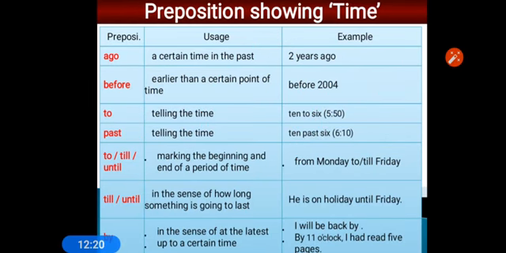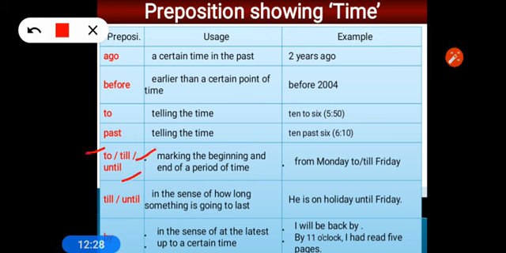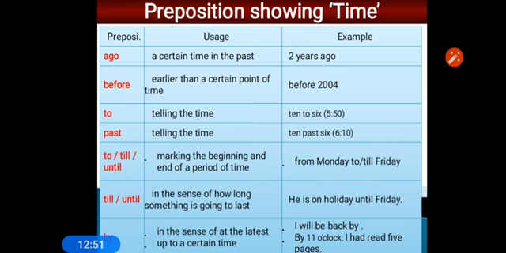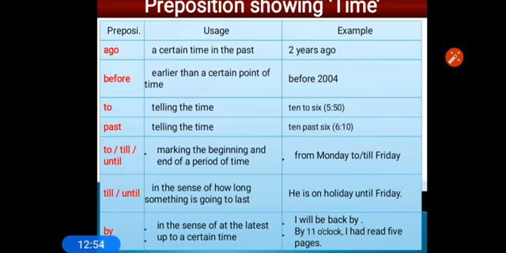Next one is to, till, until. To, till, until mark the beginning and end of a period of time. From is starting, beginning: from Monday to Friday, from Monday till Friday. So to and till connect one time to another time. For telling the beginning and end of time, we use to and till or until.